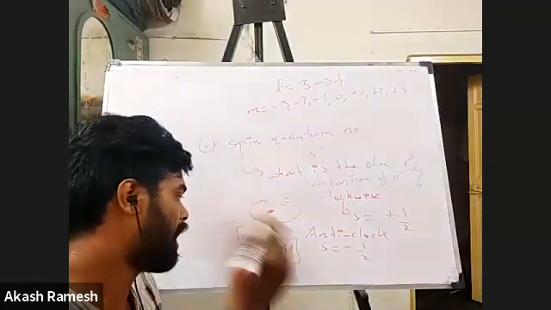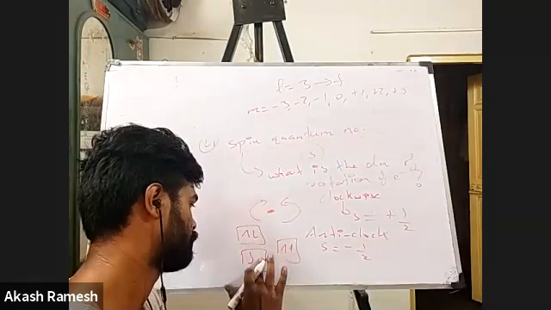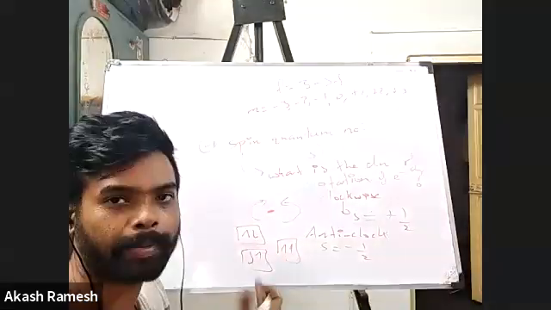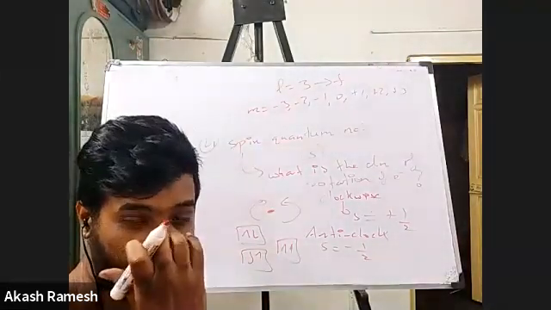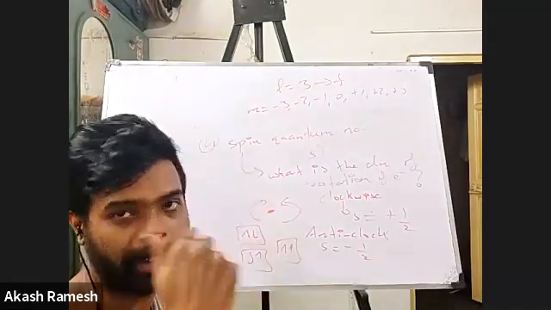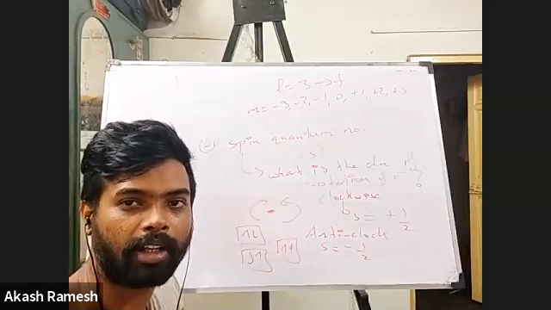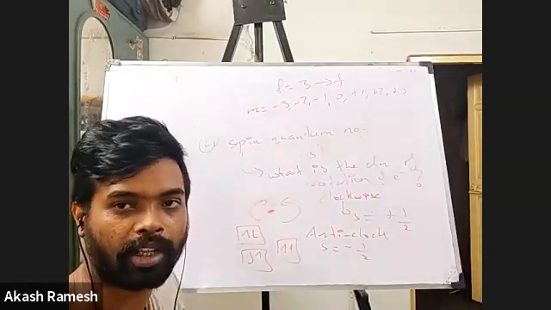I can even write it like this. One down and one up. So it doesn't matter. Basically, what you have to make sure is you are not putting same spins in the single state. You have to put opposite. Okay, so it's just showing that opposite directions. Exactly. It's just showing that in the same state, the 2 electrons are there in the opposite spins. Okay, sir. That is why.